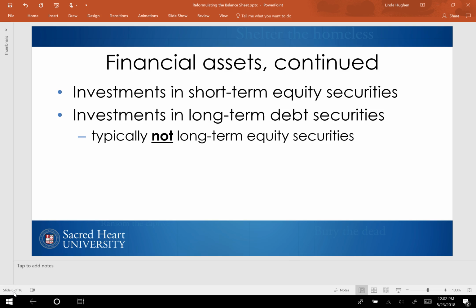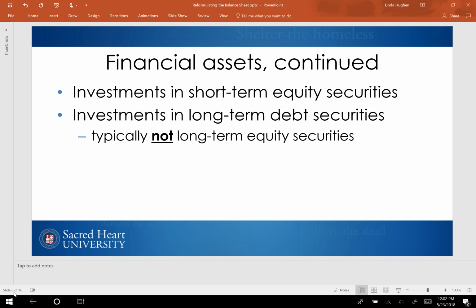Investments in short-term equities and long-term debt securities, such as investments in long-term notes payable or bonds, are considered financial assets rather than operating because they typically relate to a company's excess cash that's invested to earn a return greater than the bank's savings rate.